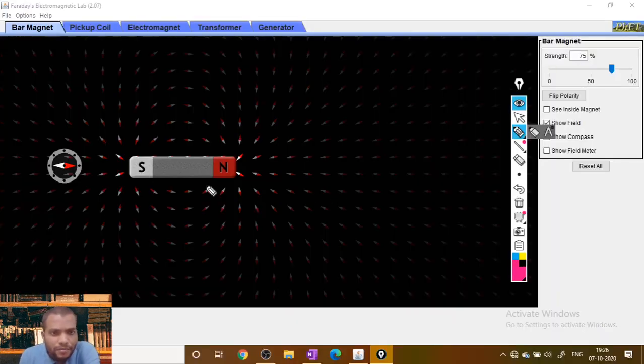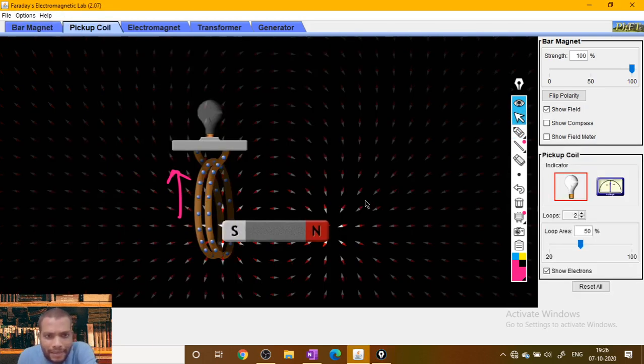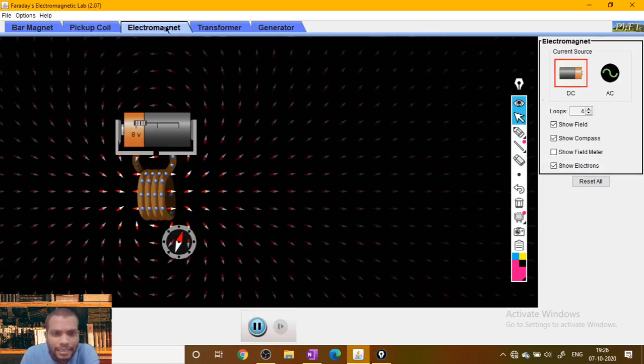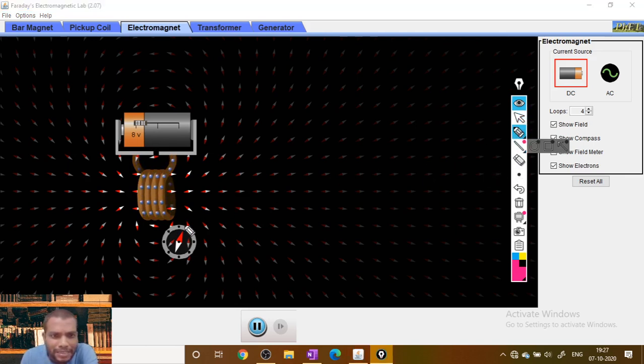So we know that a bar magnet is a source of magnetic field. And not only the bar magnet, if I take a current carrying wire, this current carrying wire also produces a magnetic field.